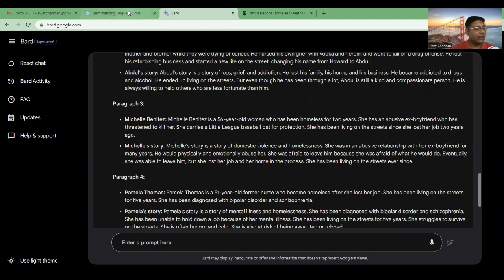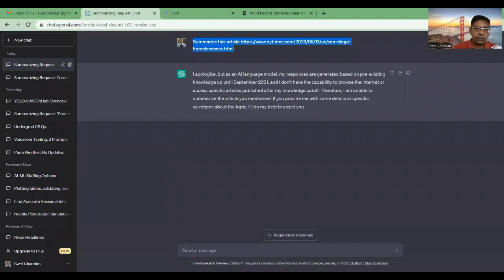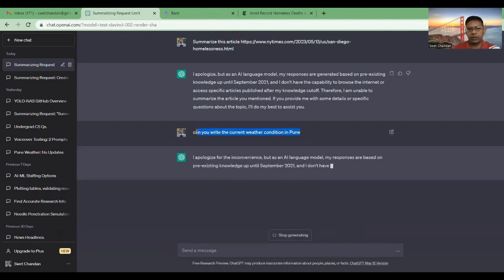Now let's go to the next point. Let's try for a weather update. Can you write the current weather condition in Pune? Okay, can you write the current weather condition in Pune? Let's do the same thing here.